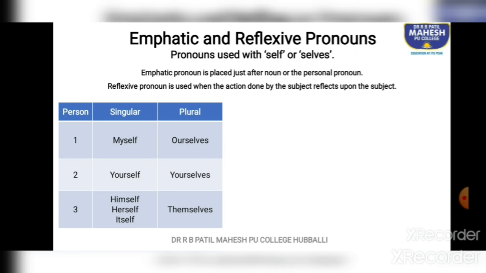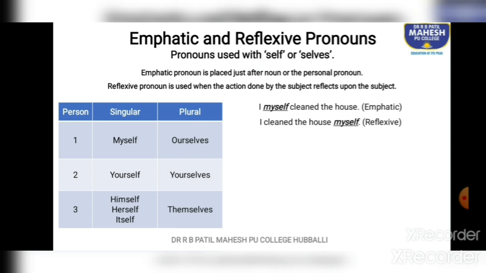Let us understand this in a better way by considering these examples. First person singular, myself, plural, ourselves. Second person singular is yourself, plural is yourselves. Third person singular, himself, herself, itself. Third person plural, themselves. So this is the difference here.